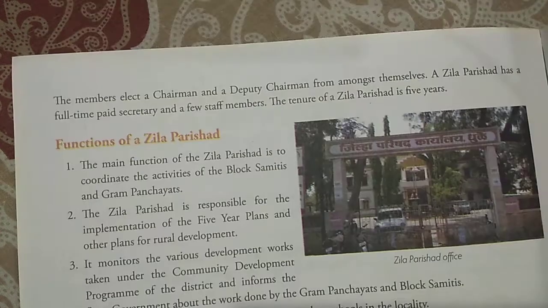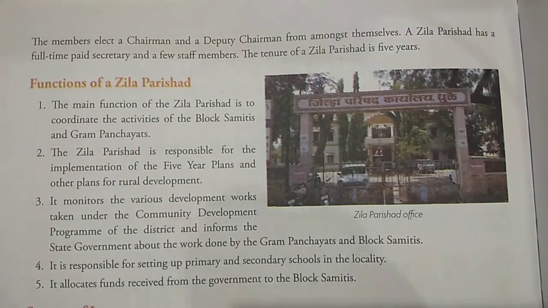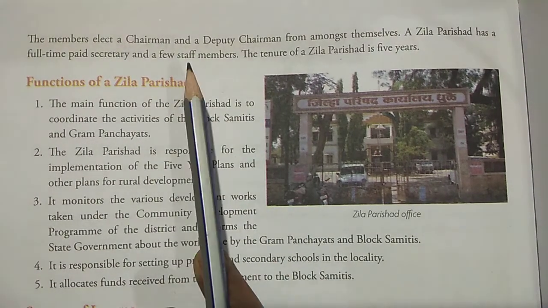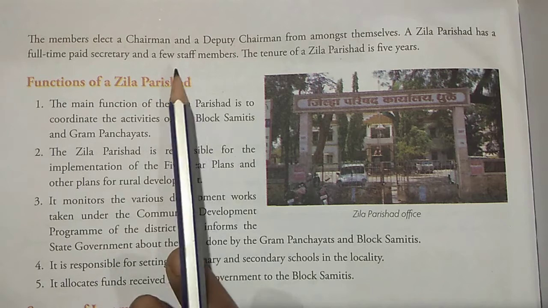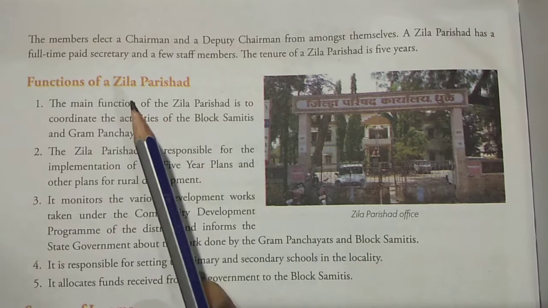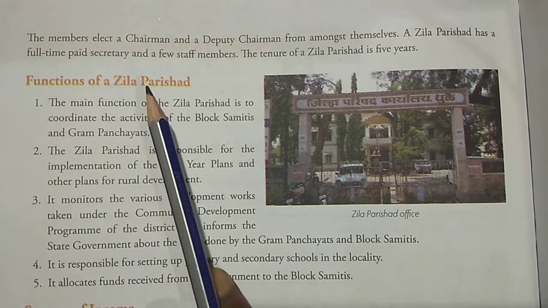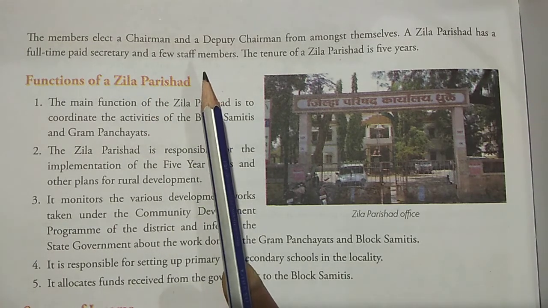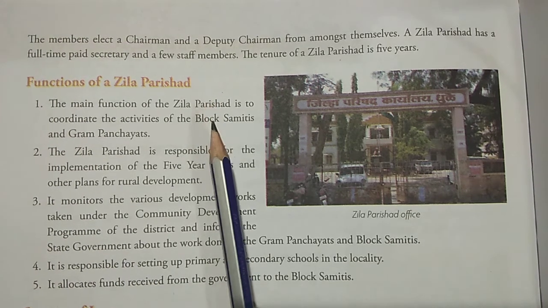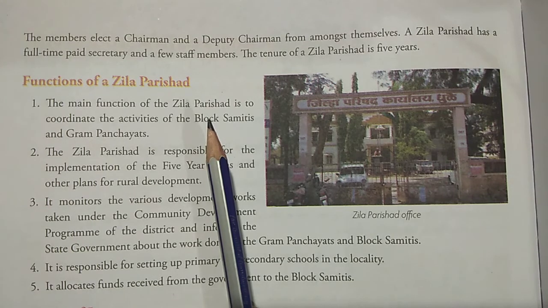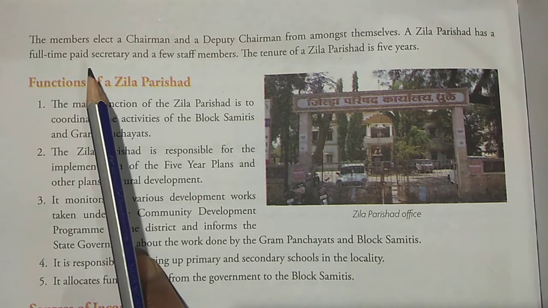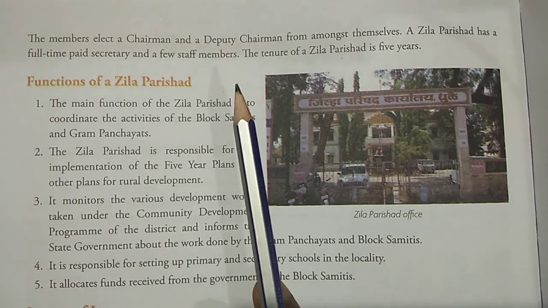Now the next is, the members elect a chairman and a deputy chairman. So here also among these people they elect the leader. And who is the leader? The chairman and the deputy chairman from among themselves. The Zilla Parishad has a full-time paid secretary. They also have a secretary and a few staff members to help them, because the Zilla Parishad district is very big. Since it's a big area, they need more people to work. So for that purpose a paid secretary, paid by the government, is provided.